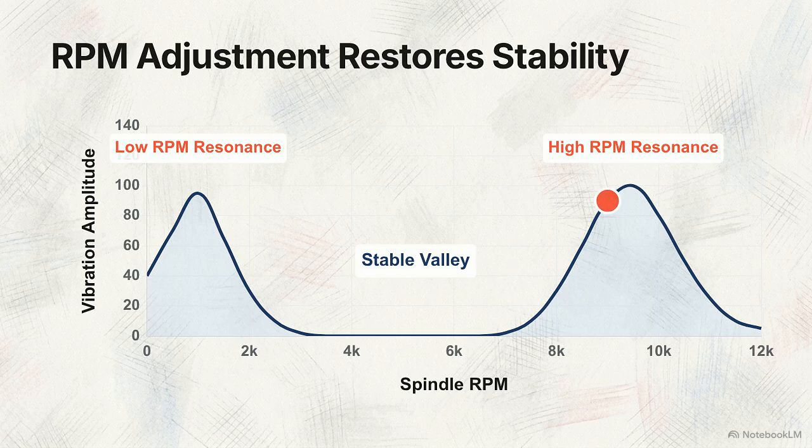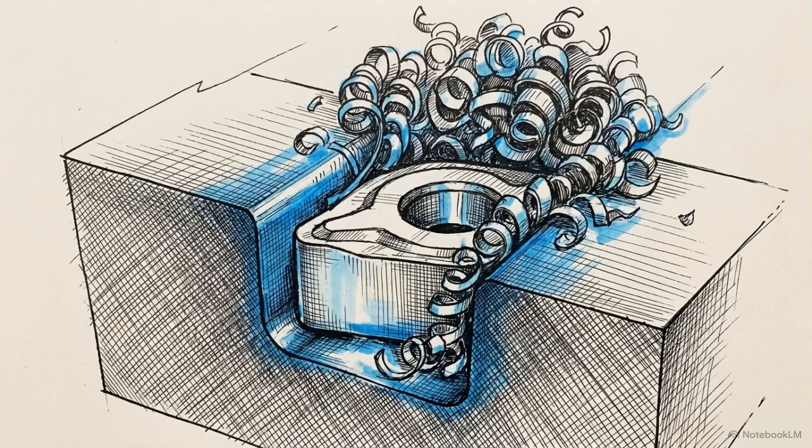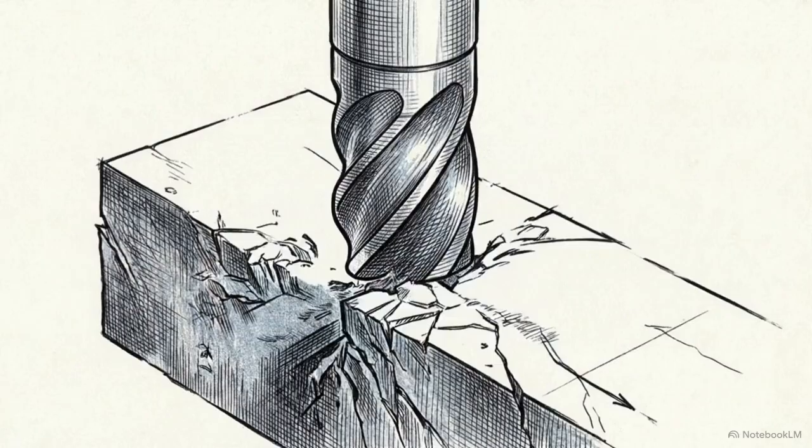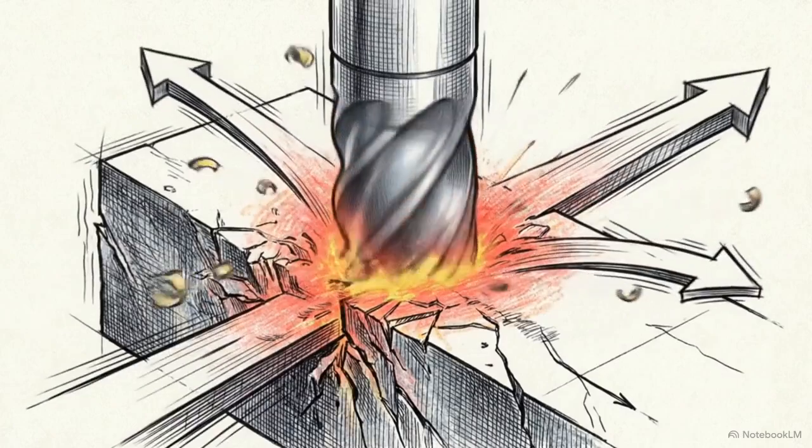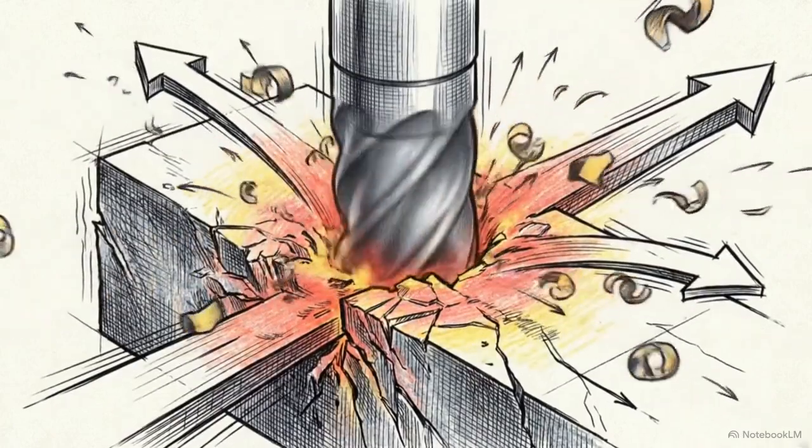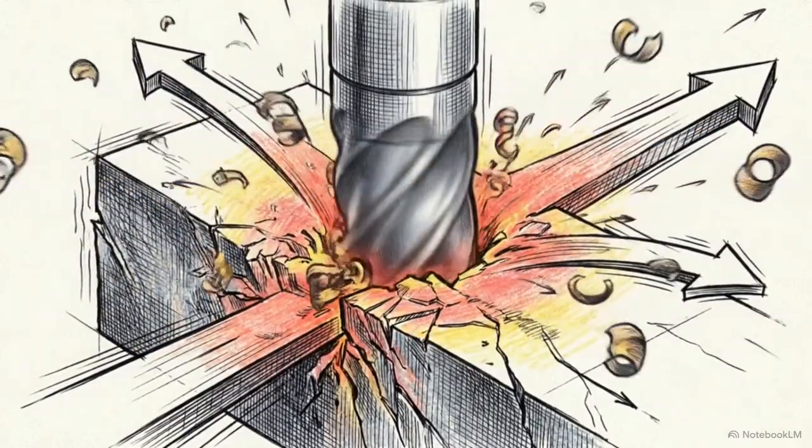In a standard milling operation, if chatter occurs at a high RPM, you do not necessarily need to stop the machine. As shown here, simply decreasing the RPM slides the cutting frequency into that stable valley, dropping the vibration amplitude back to zero. We also have to calculate feed rate and depth of cut. Both act as direct multipliers of the applied cutting force. Programming an aggressive, heavy depth of cut generates massive material resistance, spiking the force vectors well past the machine's baseline